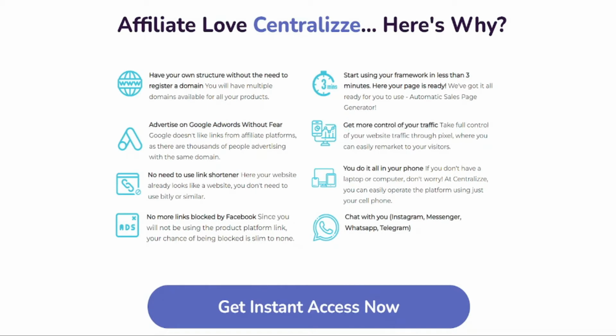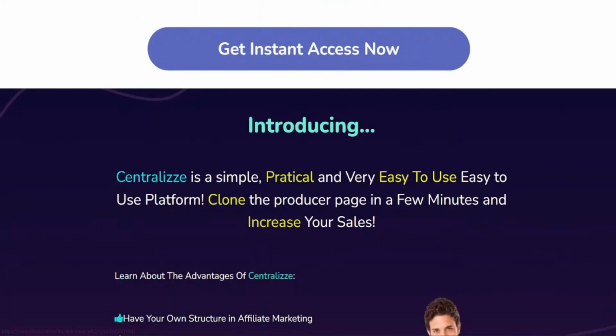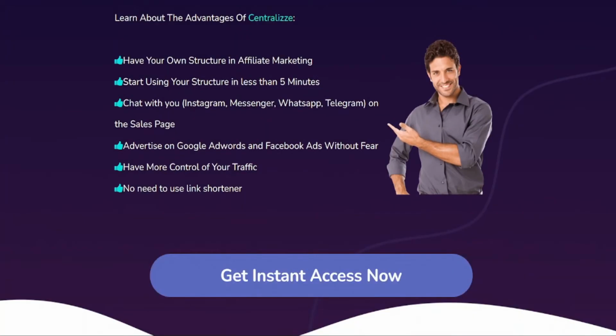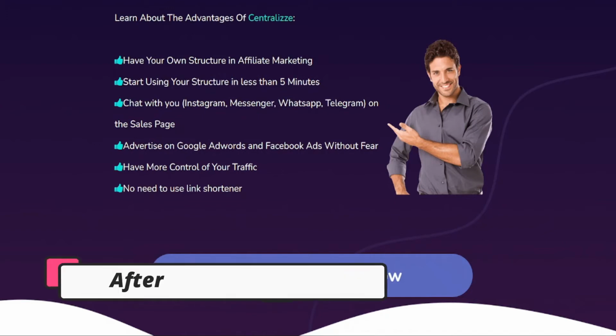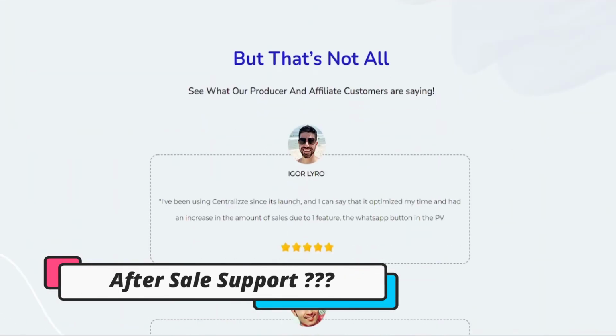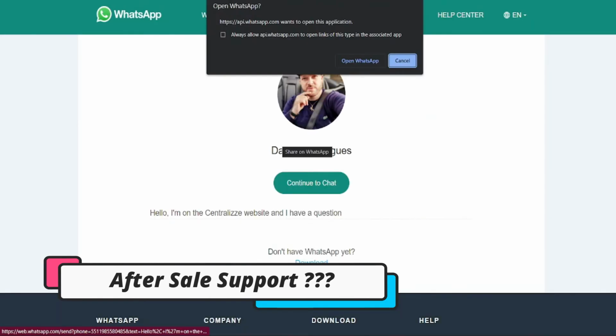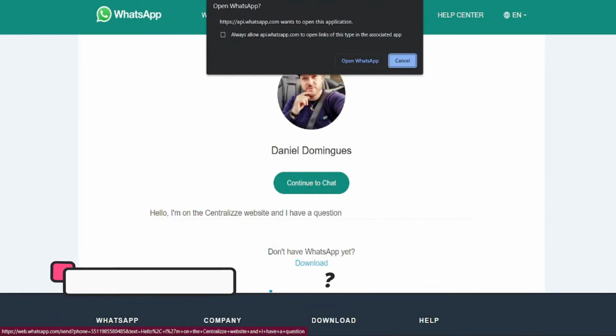This is the main selling point of this software. By using Centralize, we can also control our traffic, as I also said before. And the main doubt is, do they provide customer care or service support? Absolutely yes. Look here, within a click of the button you can chat with the author of this software, Centralize. His name is Daniel Dominguez. This is the private chat of WhatsApp.